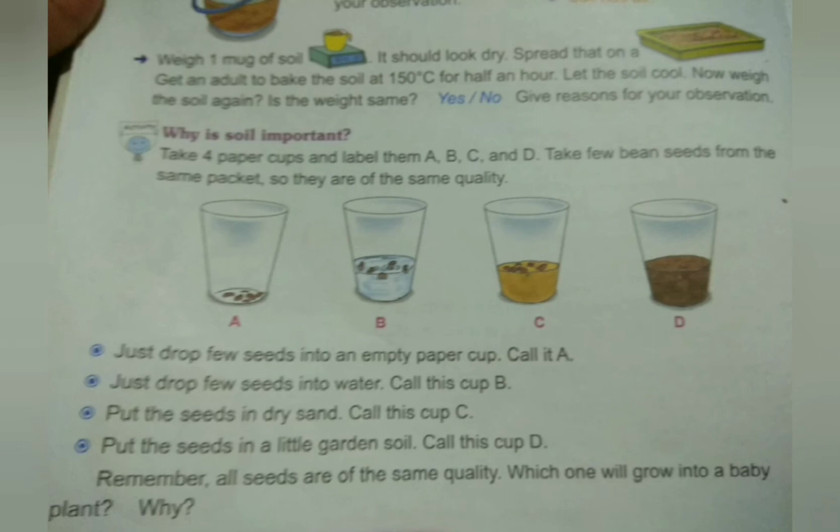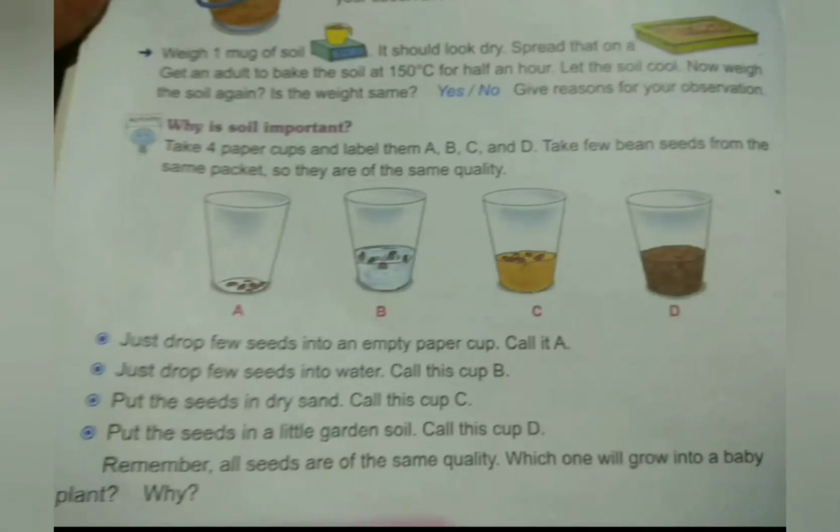You have to weigh the soil. 1 mug of soil, you have to weigh it, and see that it is dry. After seeing it, spread that soil on the tray. Take your parents' help and bake that soil at 150 degrees Celsius for half an hour. Then after that, it should cool down. Let the soil cool down. Then weigh the soil again.